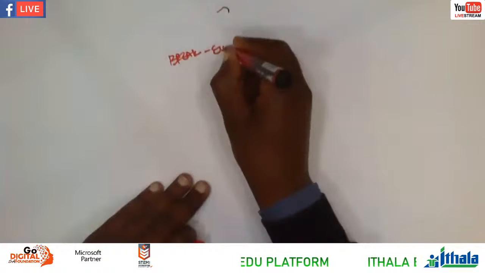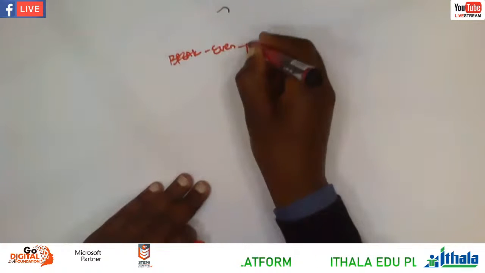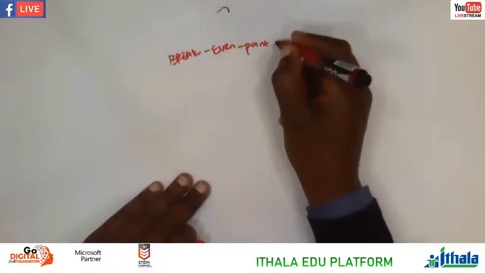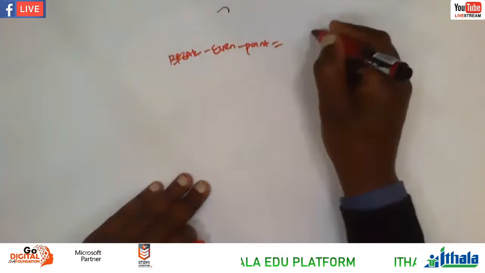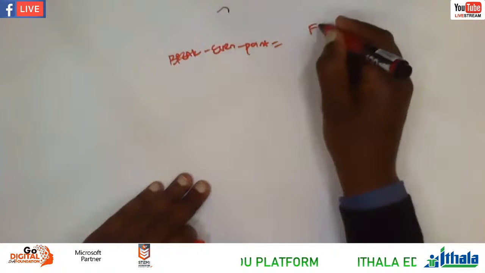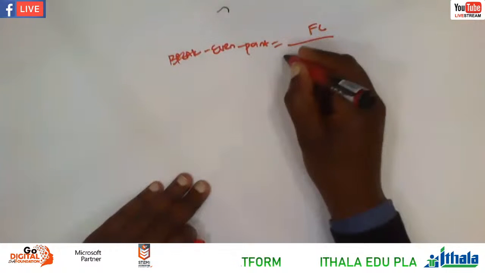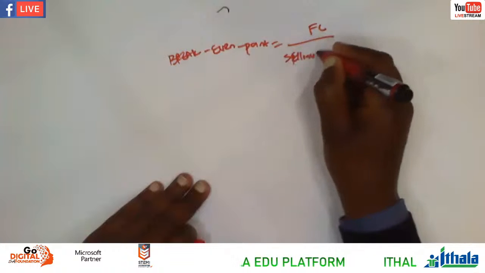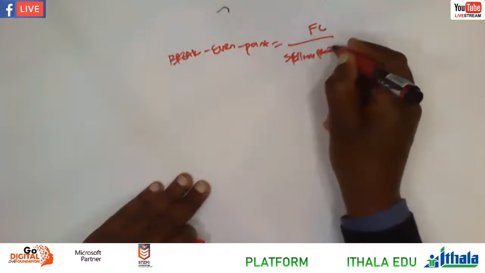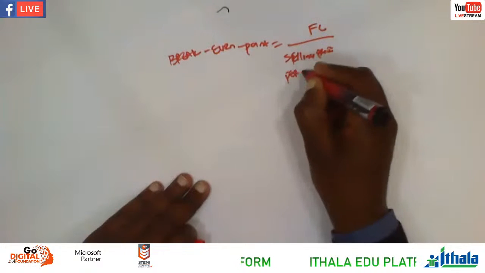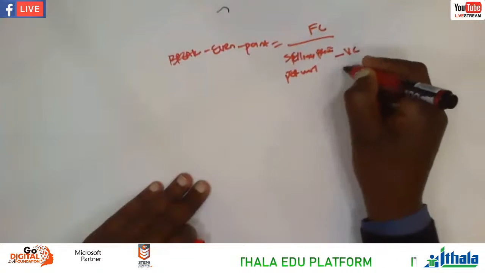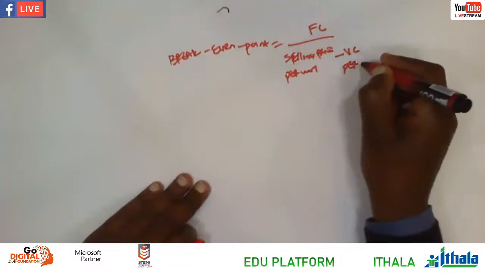break-even point, right? Break-even point is equal to fixed cost over selling price per unit less variable cost per unit.